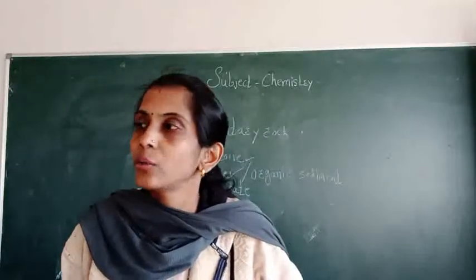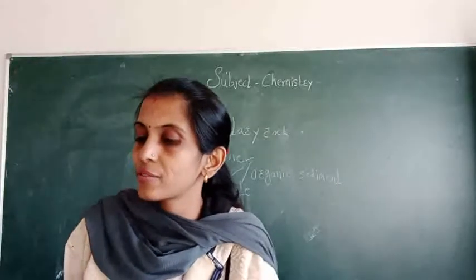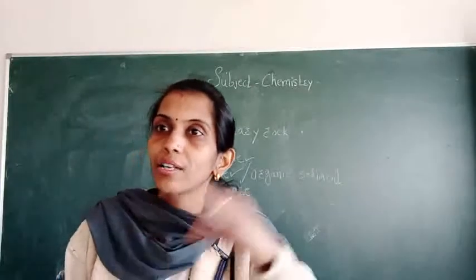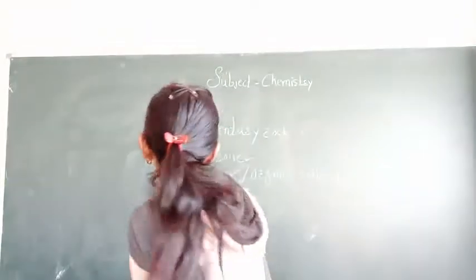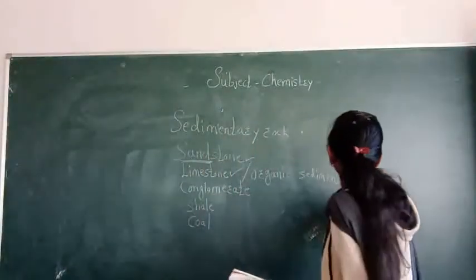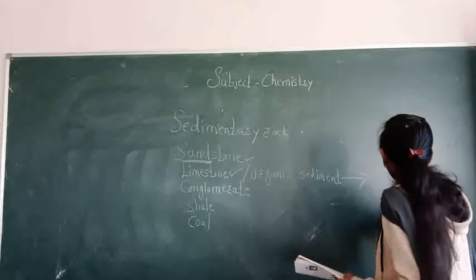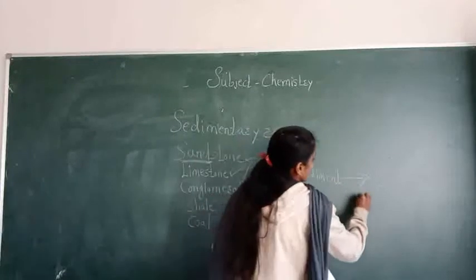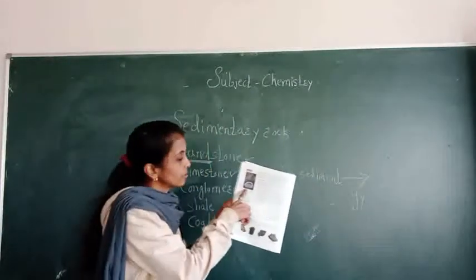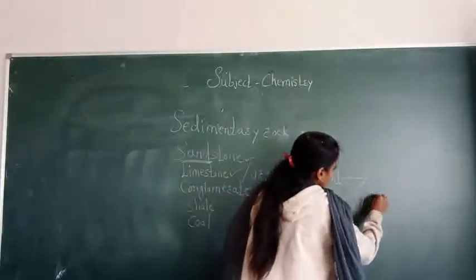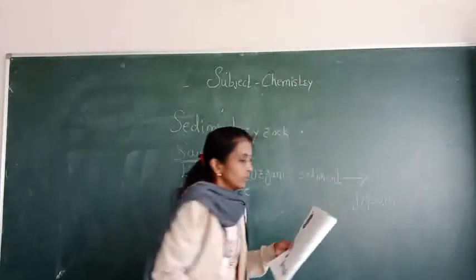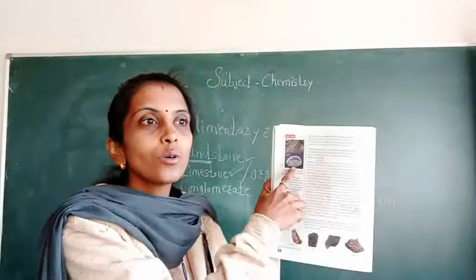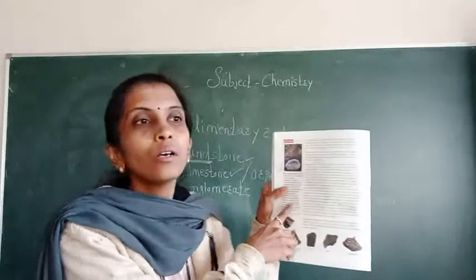From the sea we get a number of substances, like salt, and also one more, gypsum. See, there are pictures given here: rock salt and gypsum. These we also get from the ocean.